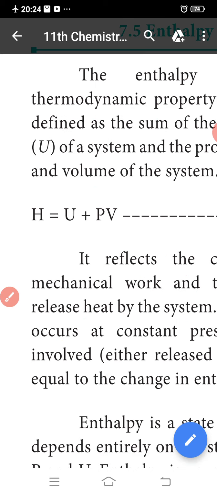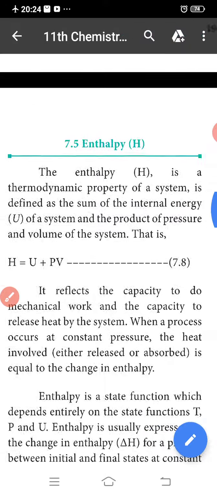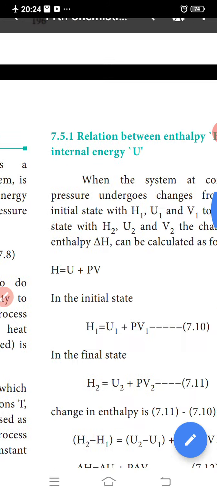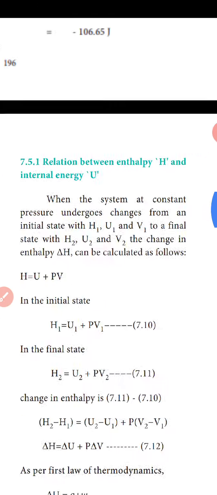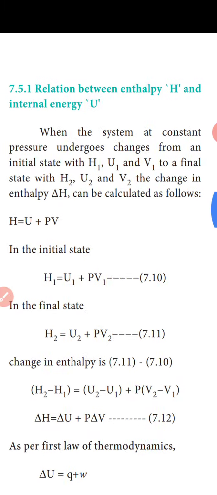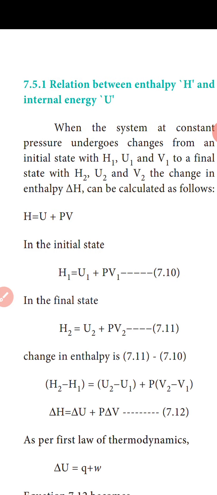The next topic is the relation between enthalpy and internal energy. When the system at constant pressure undergoes change from an initial state with H1, U1 and V1 to a final state with H2, U2 and V2, the change in enthalpy ΔH can be calculated as follows.